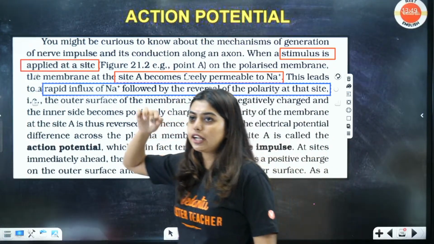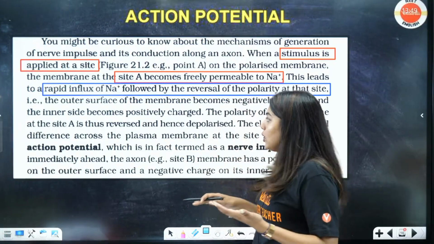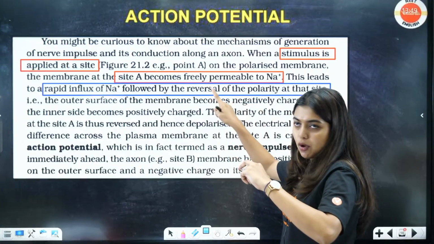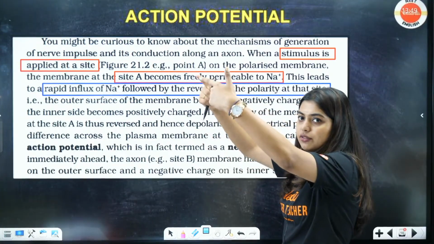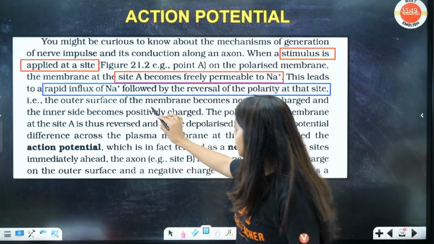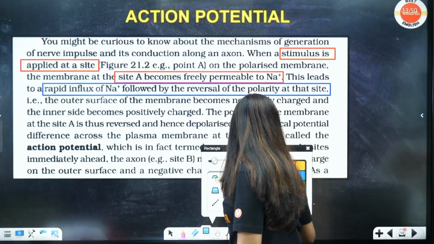Look at the diagram that I drew and try to understand. I will read, you listen. You look at the diagram. Rapid influx of sodium that allowed the reversibility. That means what was positive on top, negative was there down. They got reversed. Top negative came, down positive came. And the outer surface of the membrane becomes negatively charged and the inner side becomes positively charged.